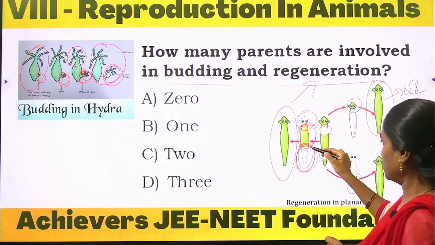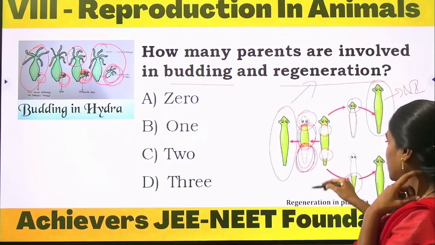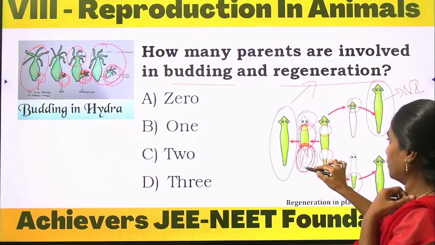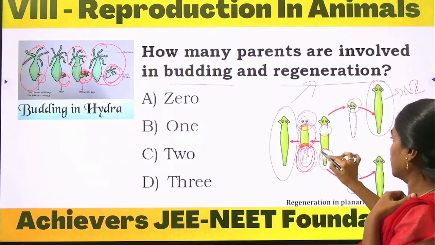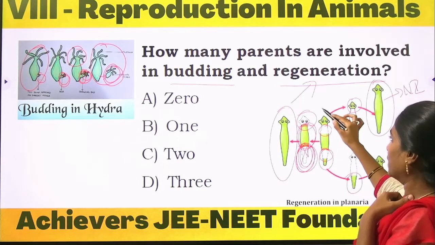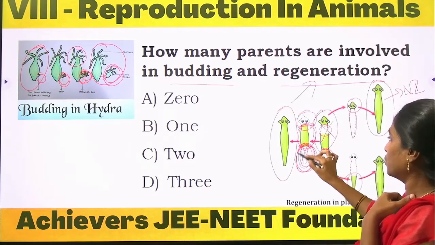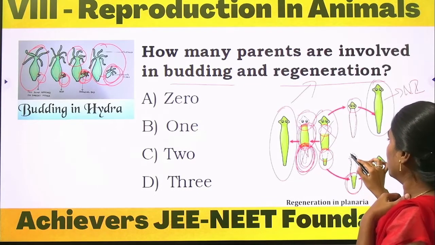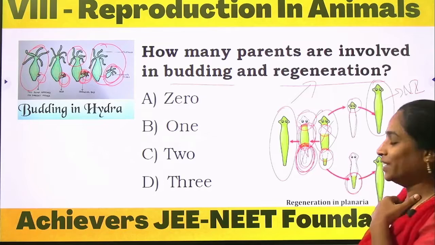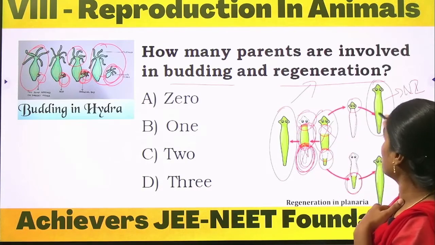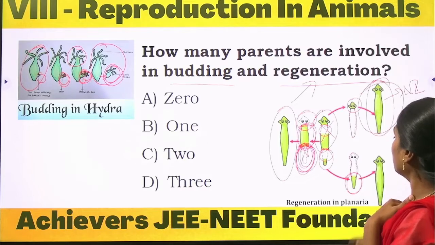So from this lower region, this above region is ready to generate. The bottom region is there, but the upper part is not there. The lower part is responsible for developing into a new individual. Head is there, lower part is not there, and the lower part develops into a new individual.